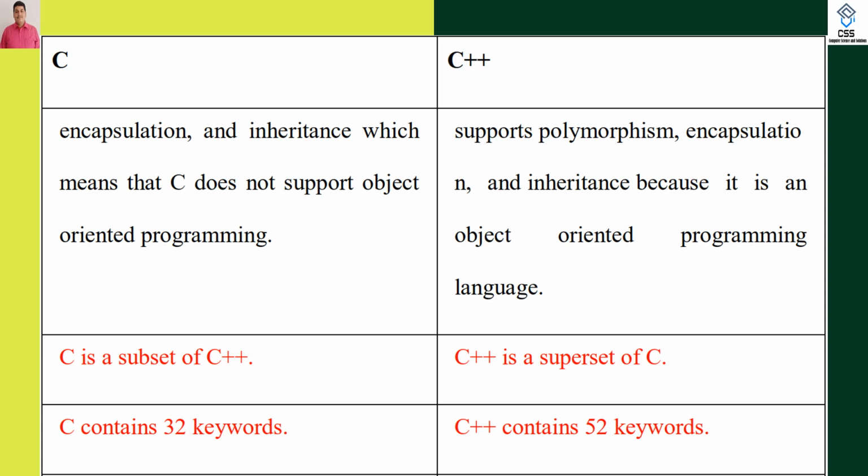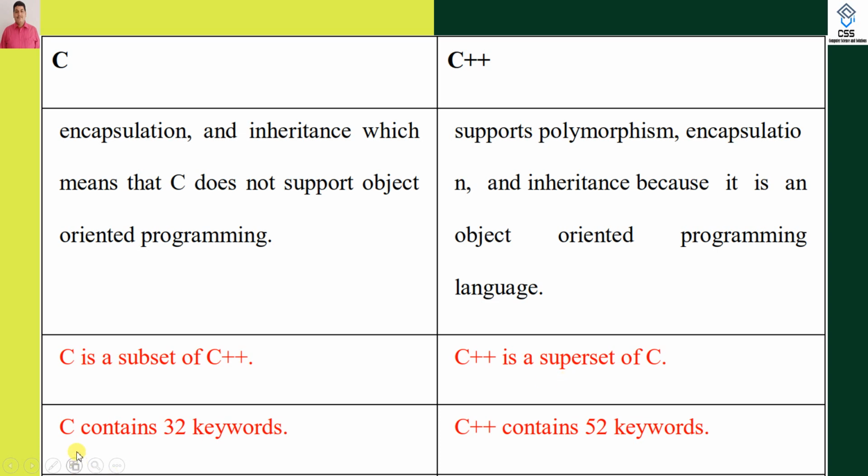Which programming language supports only functions? That is procedural programming, or structured programming. Which programming language supports the concept of objects, that is classes? That is known as object-oriented programming. C is procedural, whereas C++ is object-oriented. C is a subset of C++, whereas C++ is a superset of C. From the beginning I have told you, if C is termed a subset, C++ is termed a set, and Java a superset.